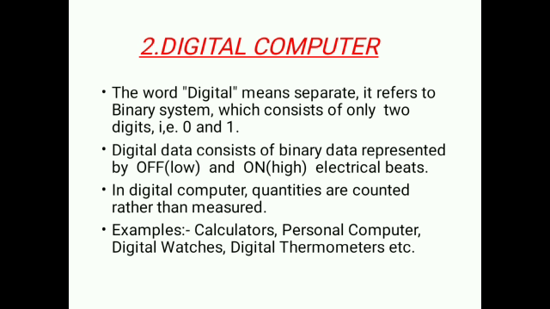And second one is digital computer. The word digital means separate. It refers to binary system which consists of only 2 digits, that is 0 and 1 here. And digital data consists of binary data represented by off and on electrical bits. Off means low and on means high. In digital computers, quantities are counted rather than measured. And examples of the digital computers are calculators, PC means personal computers, digital watches, and digital thermometers.